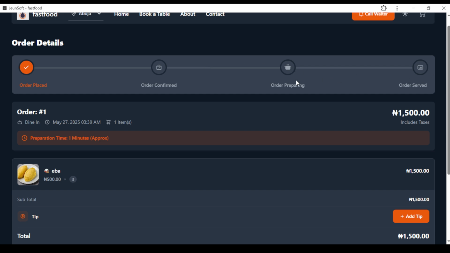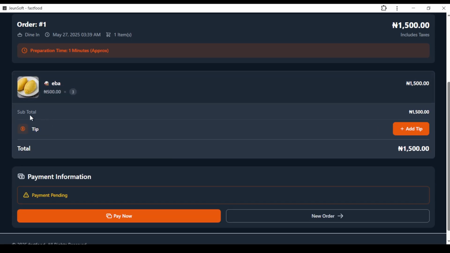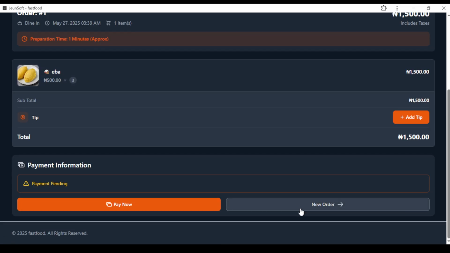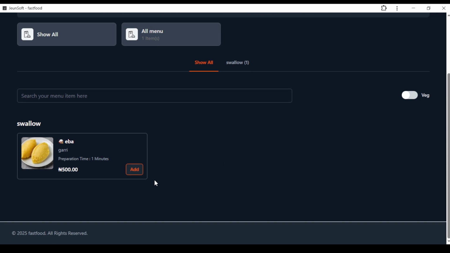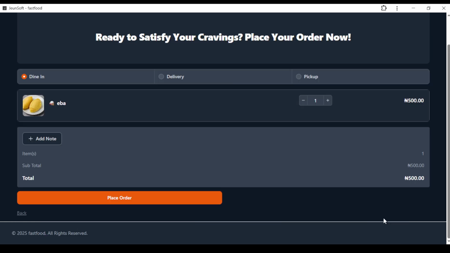On this website, you can see if they've confirmed your order, if they are processing your order, and when your order is served. You can see basically every piece of information you need on this page. So you can say, okay, let's take a new order. I just want to show you something. Let's assume you order another eba, and you say view cart.